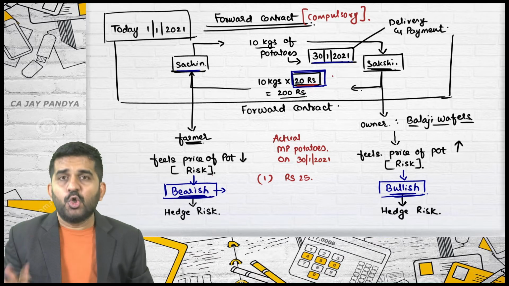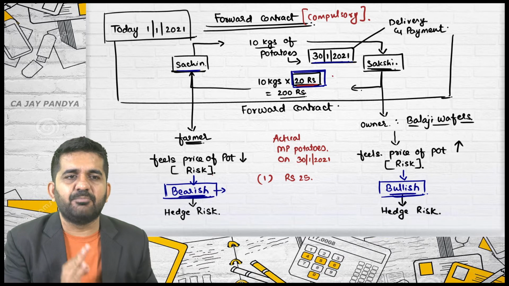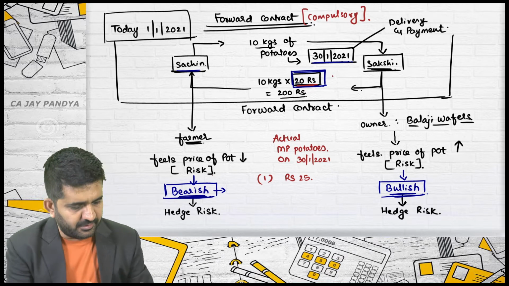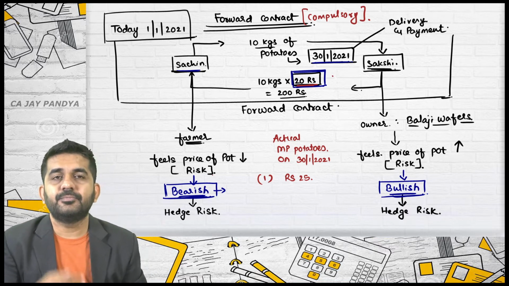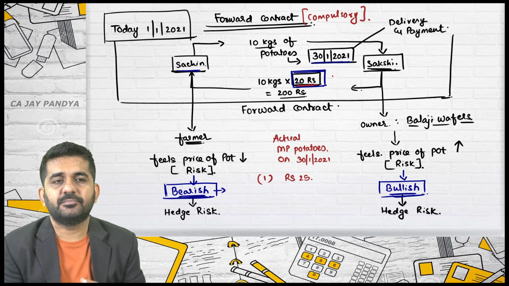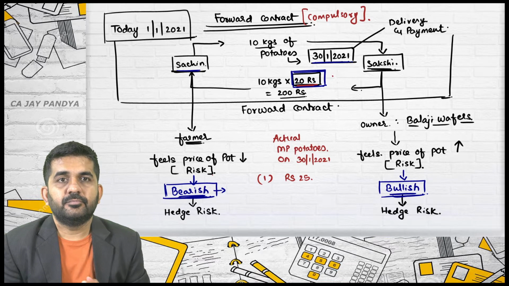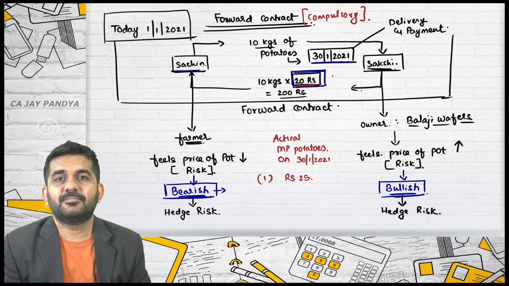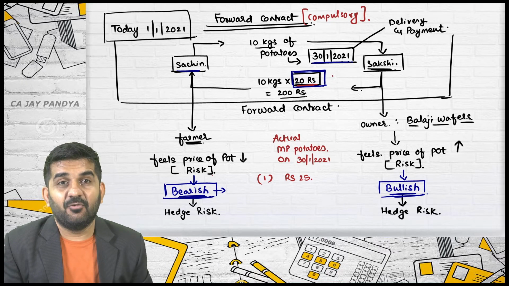Sorry. So, Sachin has done something wrong. Can anyone answer? Let us make it interactive. Has he done something wrong? Is Sachin at loss? Yes, sir. Yes.